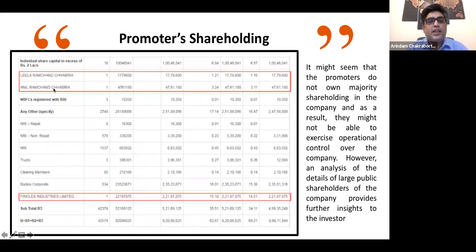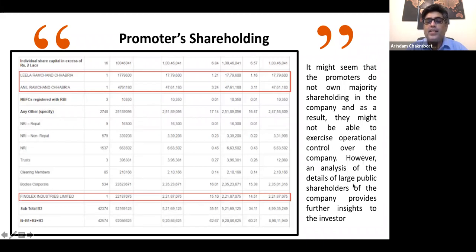So we get to see a few names having the title of Chabaria. And there is another called Finolex Industries Limited, who is almost holding 15.10 percent of stock holding, right? So it might seem that the promoters do not own majority shareholding in the company. As a result, they may not be able to exercise operational control.